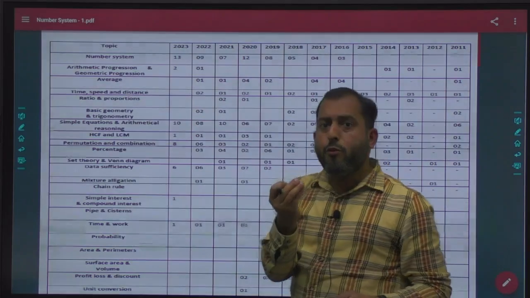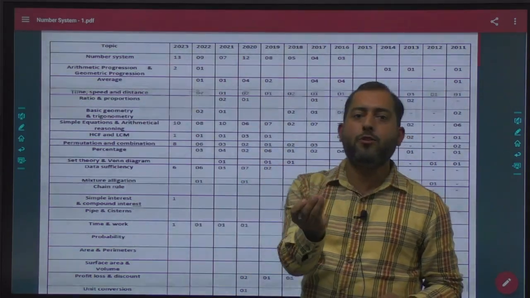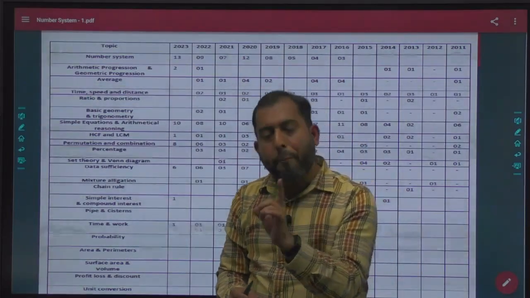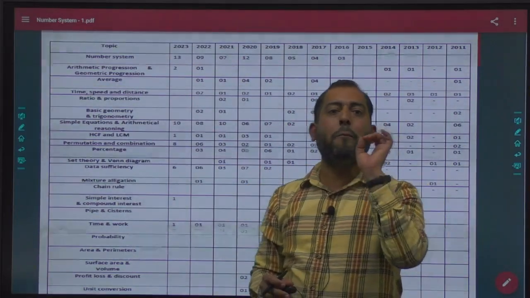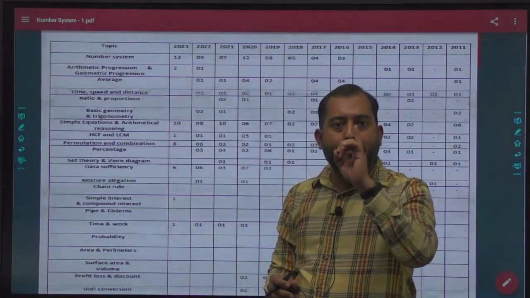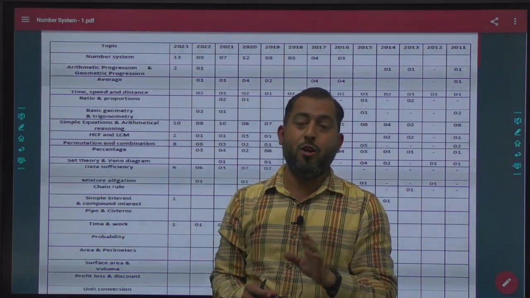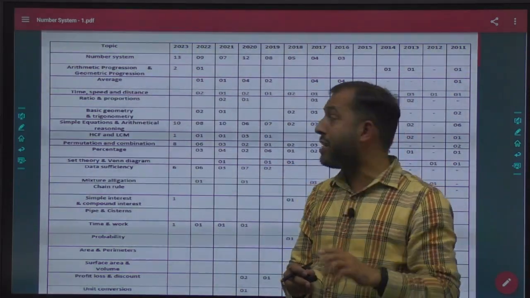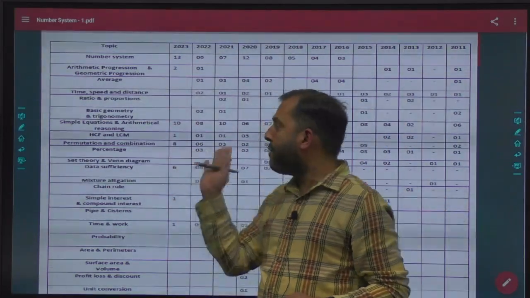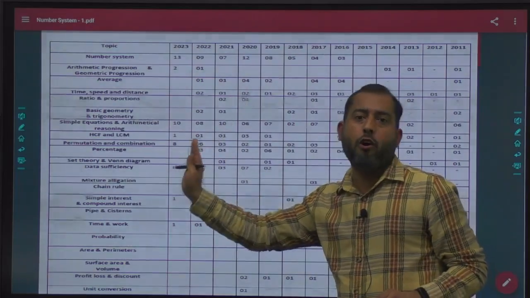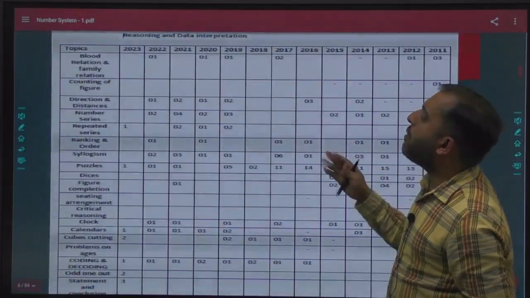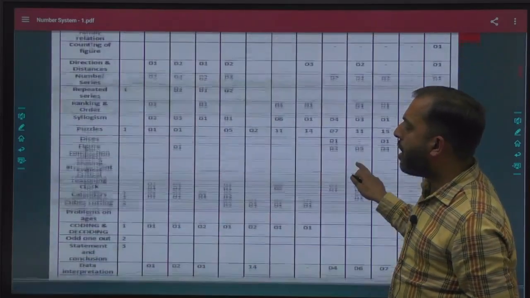For UPSC students, NCERT is the foundational books. If you pay attention to the mathematics books of 6th class, 7th class till 10th class, in every class you will have a part of number system. So that is why this particular thing is very, very important. I want to start with number system today, but before that I just want you to get acquainted with all this stuff.